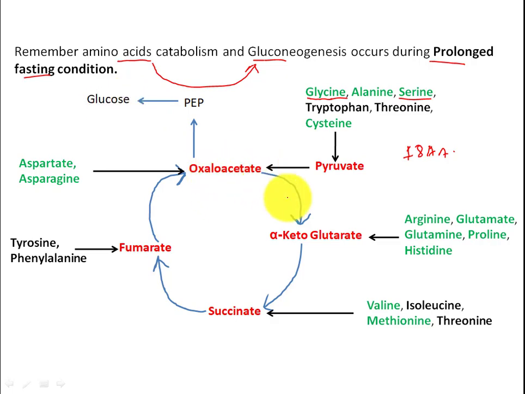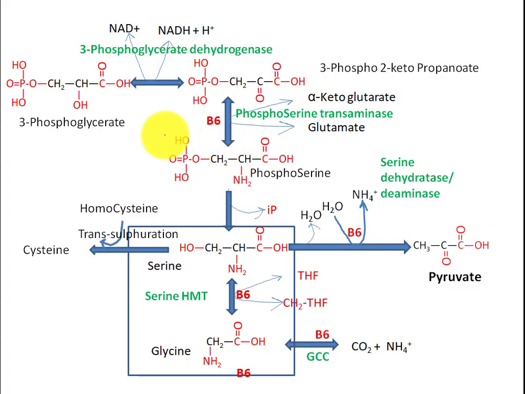And remember, the purpose of this Krebs cycle during fasting condition is gluconeogenesis, and through this Krebs cycle all amino acids join here, and during fed condition this Krebs cycle is a broken cycle. Remember this.